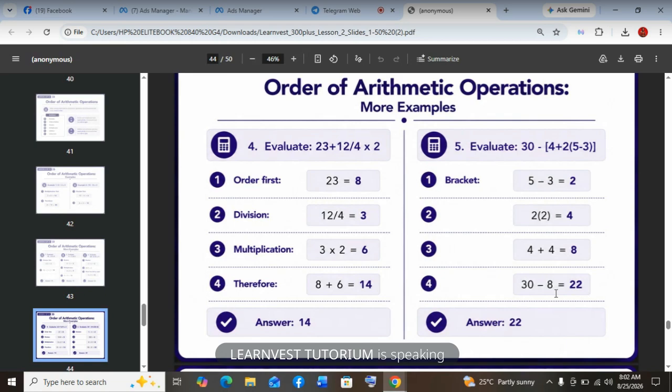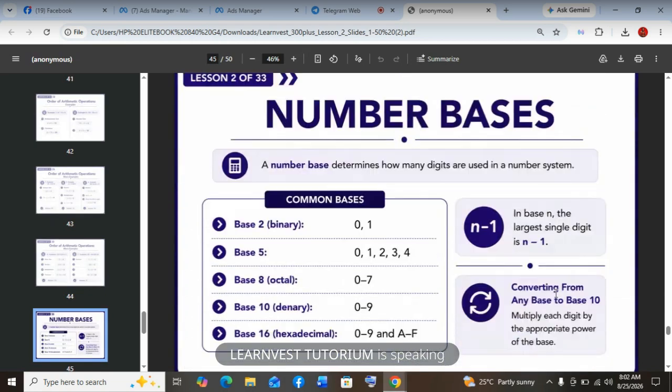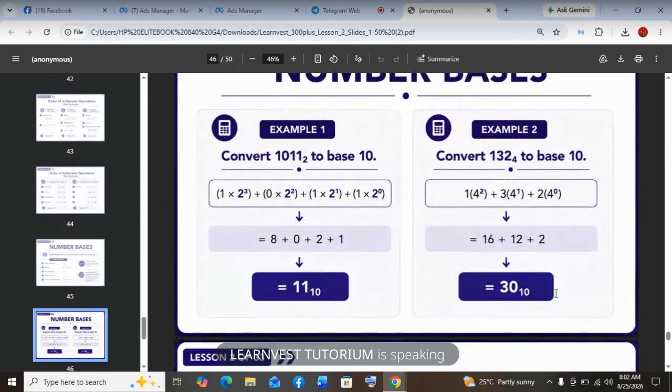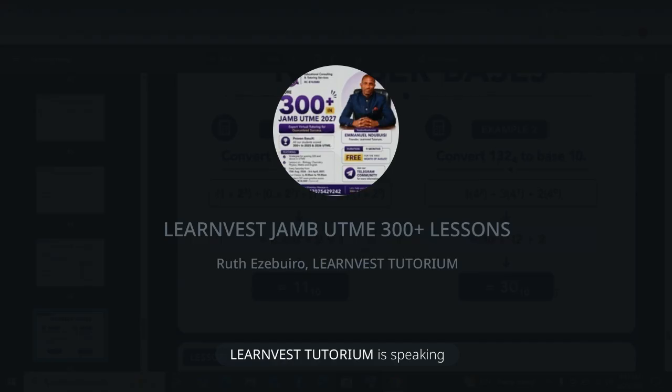Example 2. Convert 132 base 4 to base 10. You do the same thing. 1 times 4 to the power 2 plus 3 times 4 to the power 1 plus 2 times 4 to the power 0. So this gives you 16 plus 12 plus 2. Remember that anything raised to power 0 is 1. So when you do this, you get 30 in base 10.